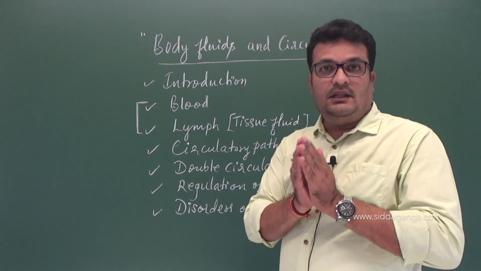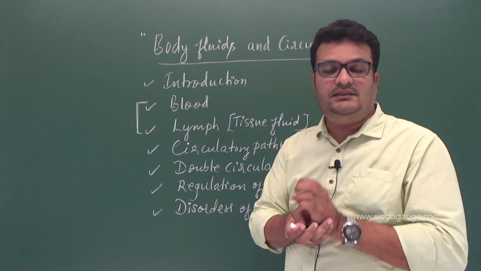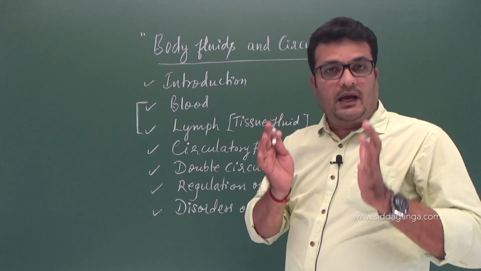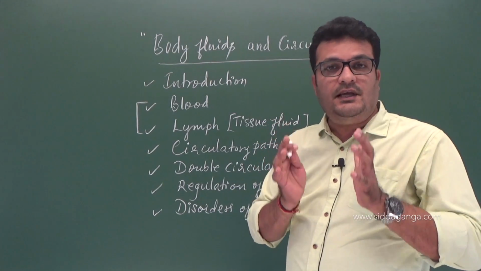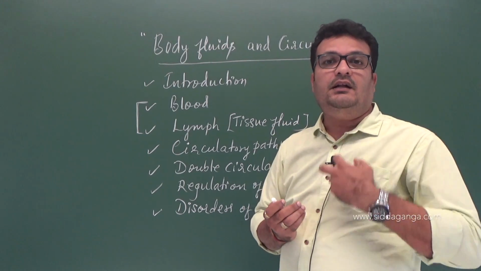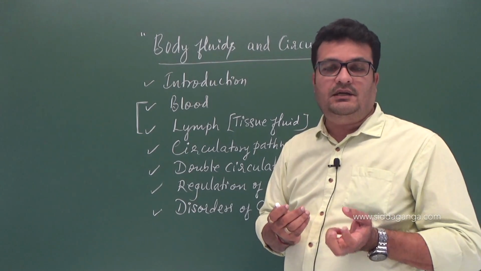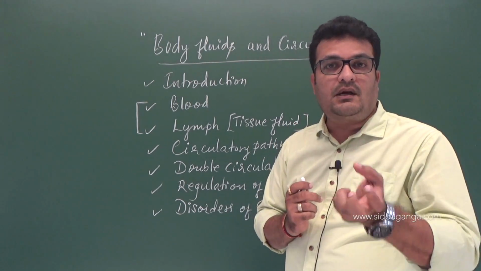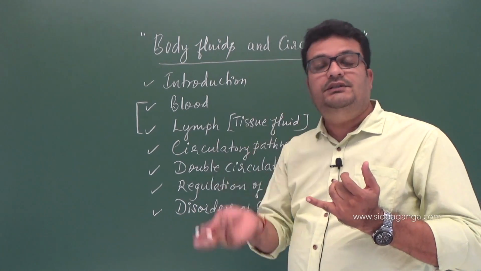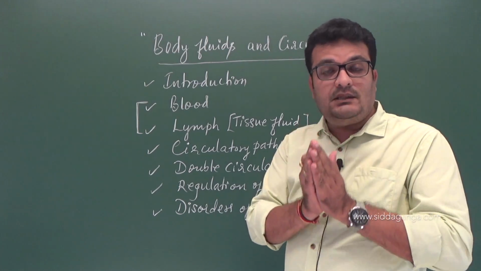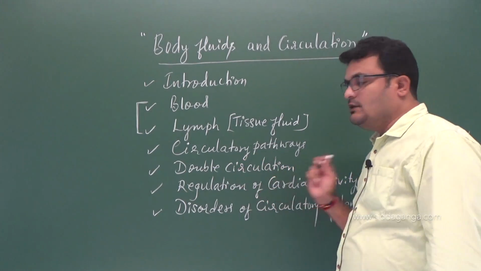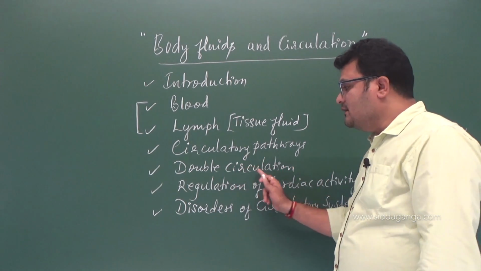So hence the circulation in human beings is considered as double circulation. As the human heart receives and pumps, there are two processes. One is receiving and another one is pumping of the same blood, right? Receiving and pumping of both deoxygenated blood and oxygenated blood separately is considered as double circulation, where we are learning this, right?